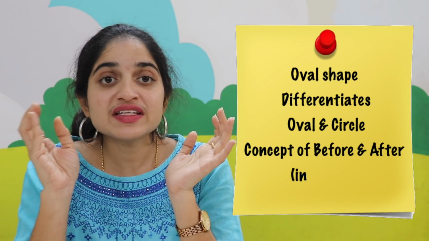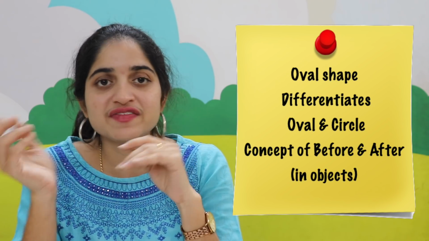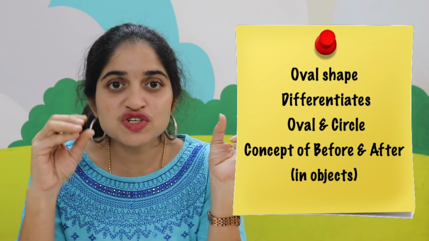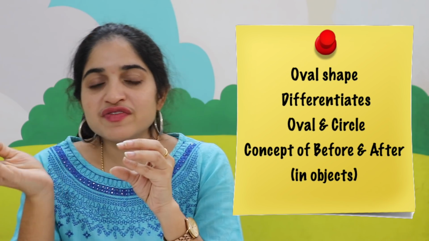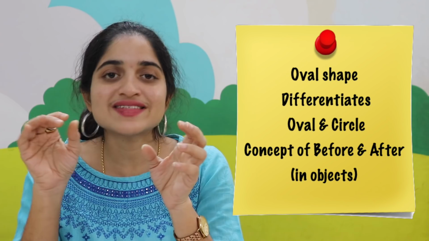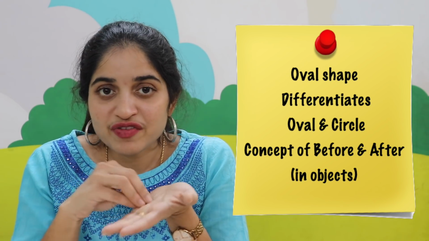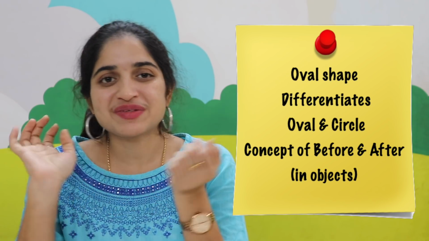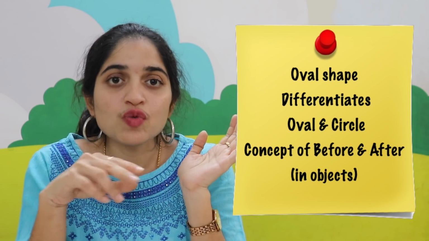They also should identify the objects which come before and after. For example, in a row, there are a few objects, imagine. They should be able to say which object is before that and which object is after that. They should know the concept of before and after. They don't necessarily need to say the before and after numbers, but in objects they should understand the before and after concept. They also should know the clear difference between an oval and a circle.